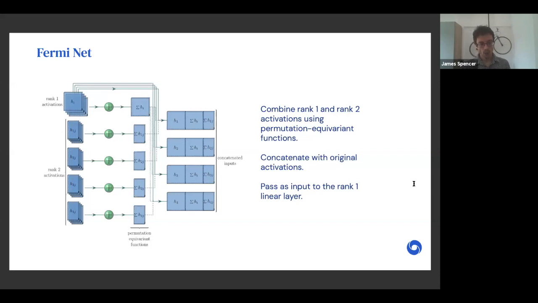We then take the permutation equivariant functions and we concatenate them with the corresponding initial input of rank 1 activations, as shown on the right-hand side. And each row of the outputs of the permutation equivariant block is related to essentially a single electron, but depends itself on all other electrons in a permutation equivariant way, which is exactly what we want in order to achieve a compact and expressive wave function.